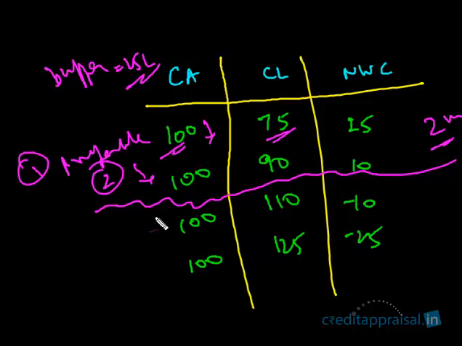But this can go down, right? What if the entire debtors don't pay you? I mean, there's going to be some bad debts, right? Maybe you don't realize the entire 100 lakhs, maybe only 90 lakhs or 80 lakhs, you don't know, right? Or maybe these current assets also include some inventory, not just debtors. Maybe this is 80 debtors, some 20 inventory. Maybe this inventory has become obsolete. You're not going to realize the amount. So there could be various reasons why you're not going to realize 100 lakhs, right?